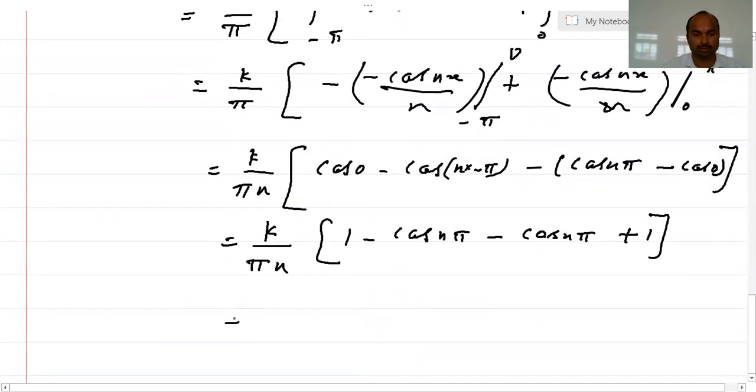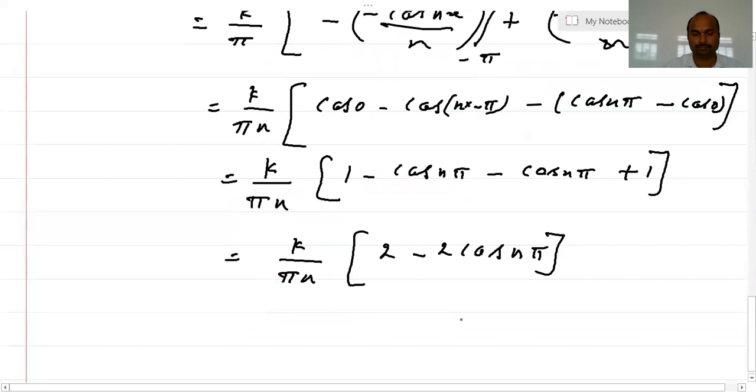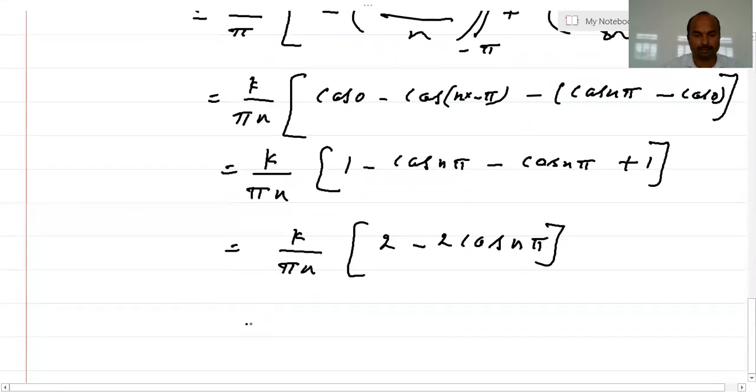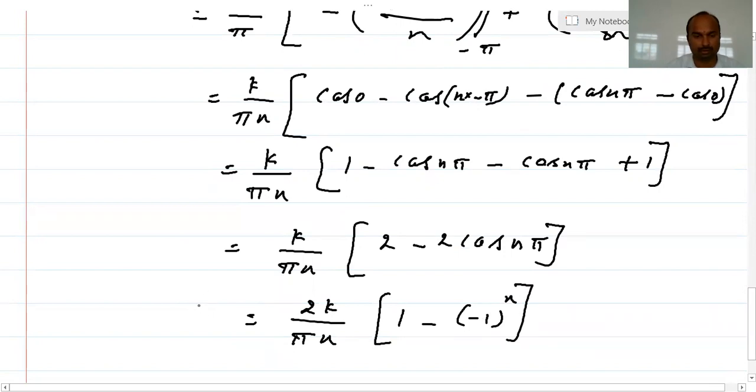So you just simplify it, k by pi n into 1 plus 1 is 2 minus 2 cos n pi. So take 2 common, so it will be 2k by pi n into 1 minus cos n pi, which is minus 1 to the power of n. So this is bn.